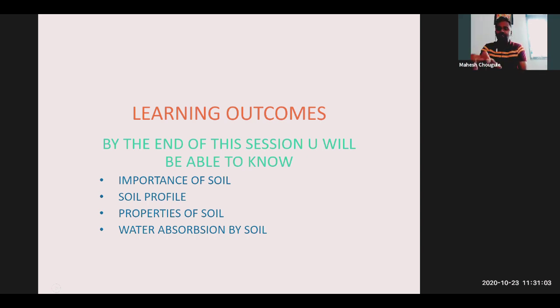Similarly, we will learn what ingredients and things are included to get good soil. These are the different reasons. What are the observations by the soil? Soil में पानी क्या importance रखता है. So again I repeat, what are the learning outcomes of this session? The importance of soil, soil profile, properties of soil, and water absorption by the soil.